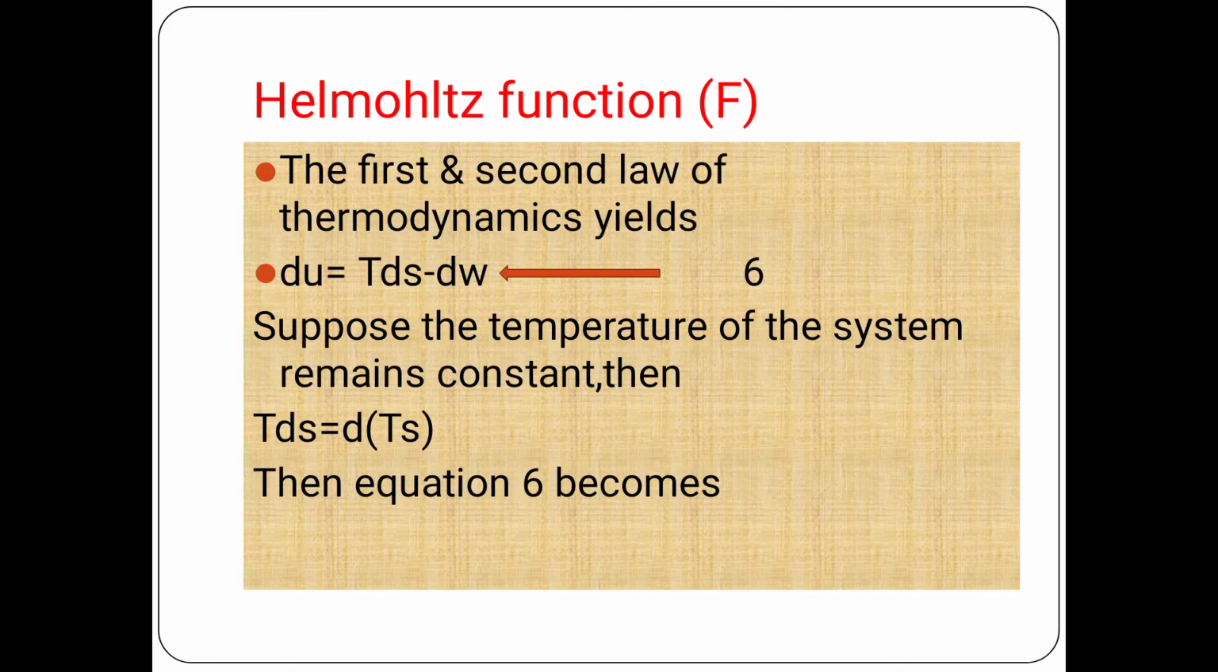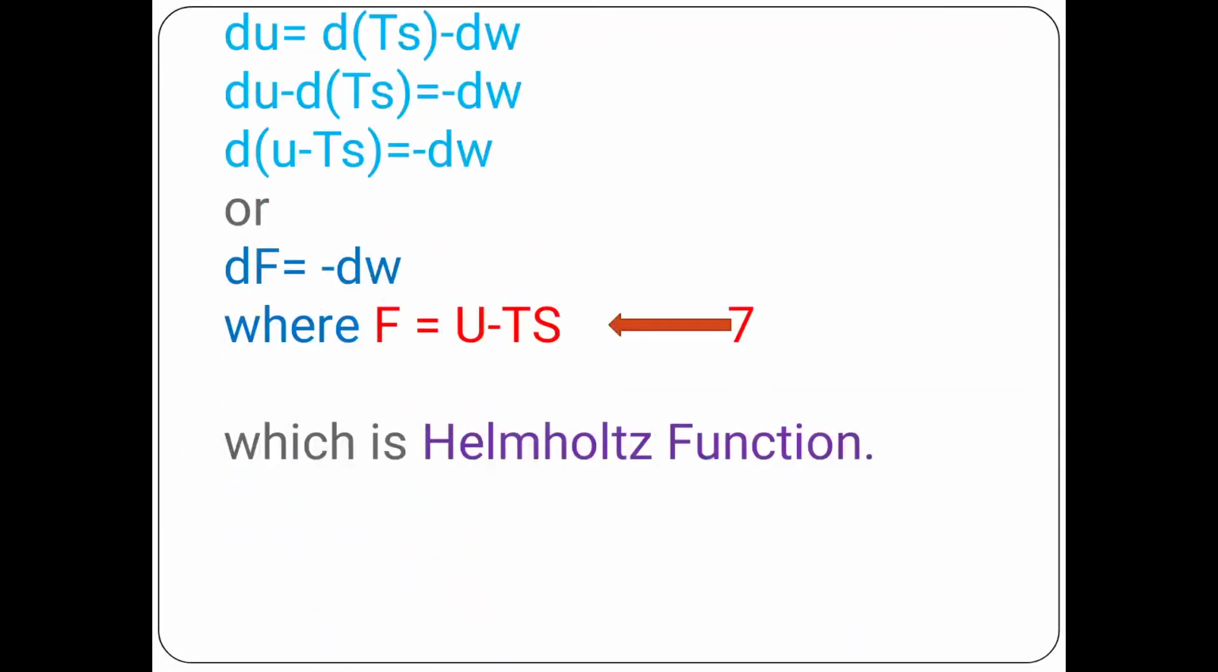The second one, Helmholtz function, denoted by F. The first and second law of thermodynamics yields the equation dU = TdS - dW. We can call this equation number 6. Suppose the temperature of the system remains constant, then we can write TdS = d(TS). Then equation 6 becomes dU = d(TS) - dW. We can rewrite this equation as dU - d(TS) = -dW.